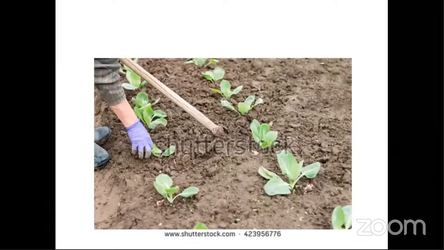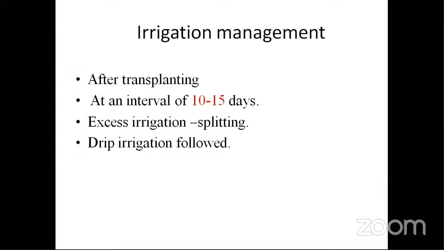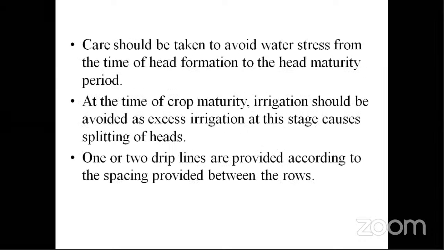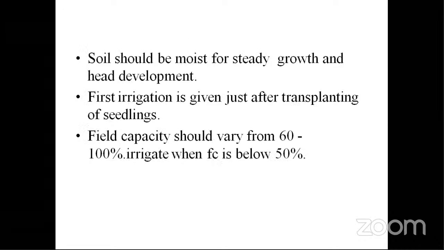And next, we have irrigation management. Depending upon the environmental conditions, the weather prevailing there, you manage the irrigation. That's not a big issue. And next, field capacity should vary from 60 to 100%, and irrigation should be given when the field capacity is less than 50%. In some question papers, if you see the Lakshmi Lal book, there is a bit on irrigation to be given at field capacity for cabbage. That's the reason this point has come here.